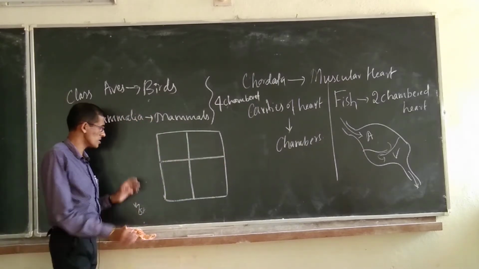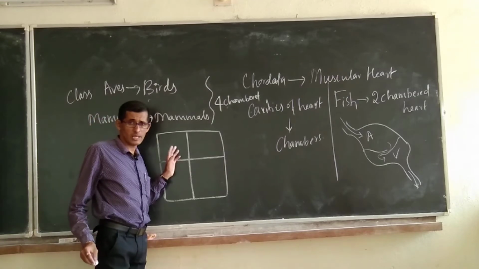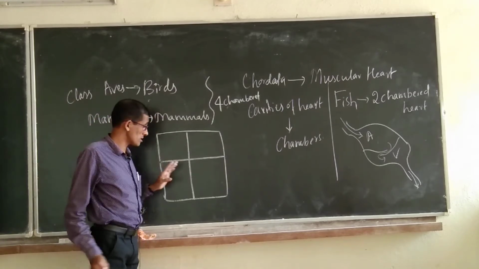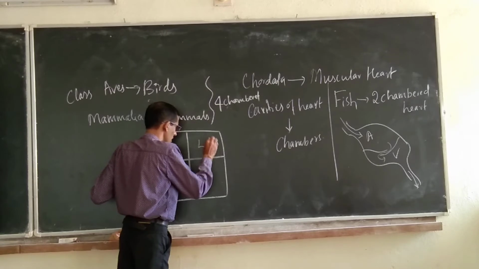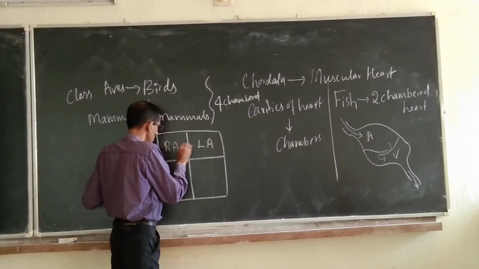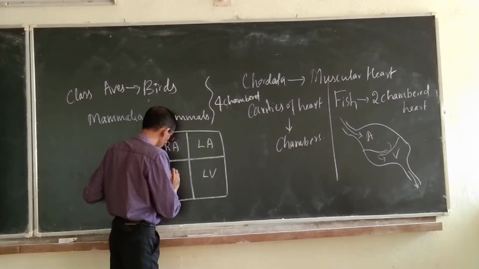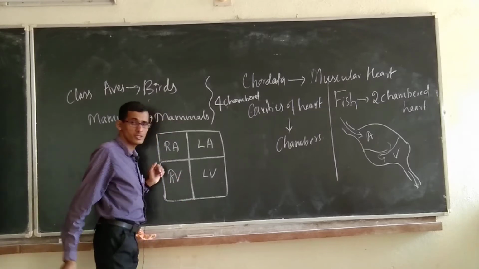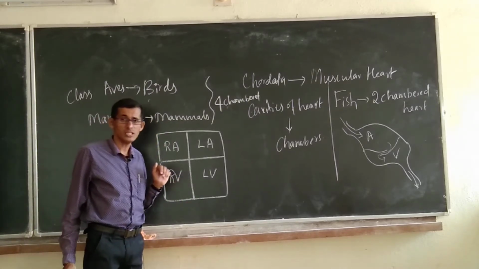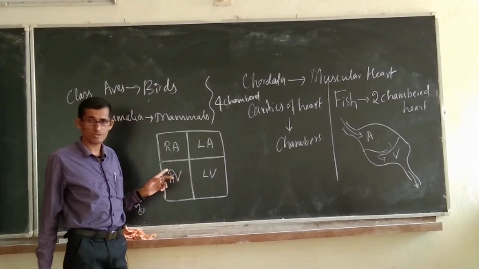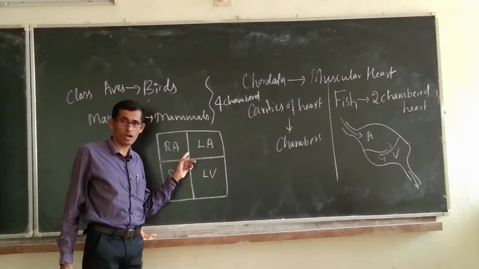There are 4 chambers. The upper 2 chambers, what is the naming? It is the auricles, isn't it? This is the left auricle, this is the right auricle, this is the left ventricle, this is the right ventricle. The lower chambers of the heart are named ventricles, and the upper chambers are named auricles.